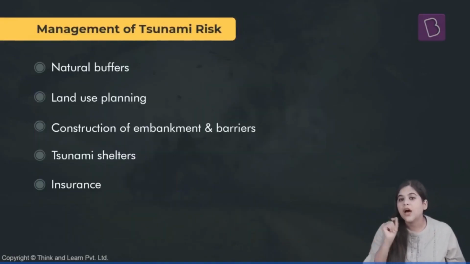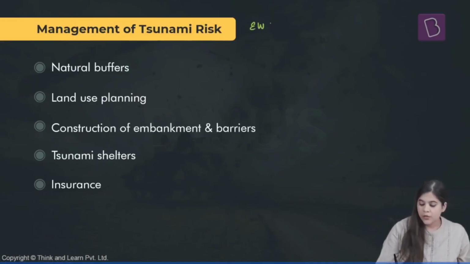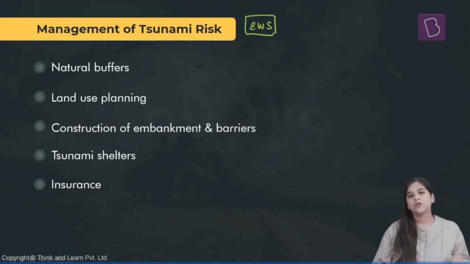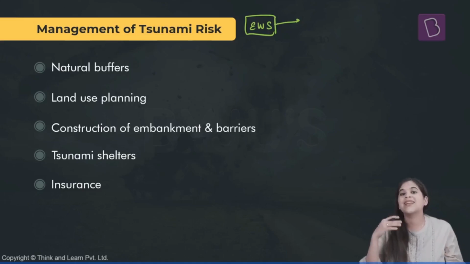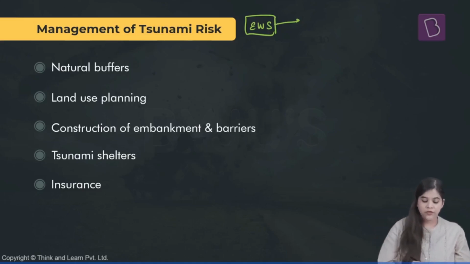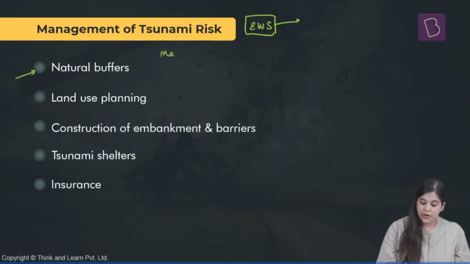Now, how can this tsunami risk be managed? Now, we know that we have an early warning system. So because the early warning system occurs, the loss of life can be prevented. But there still is a lot of infrastructure present in the coastal regions. So how do we manage that kind of risk? First of all, there is a need for natural buffers. We know that mangroves